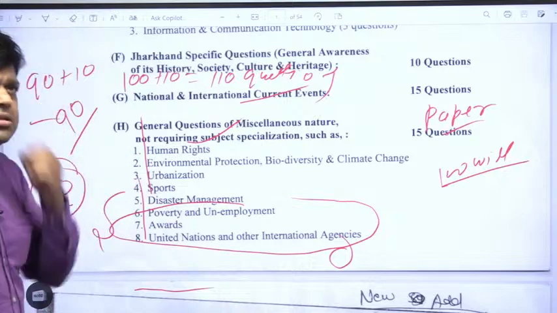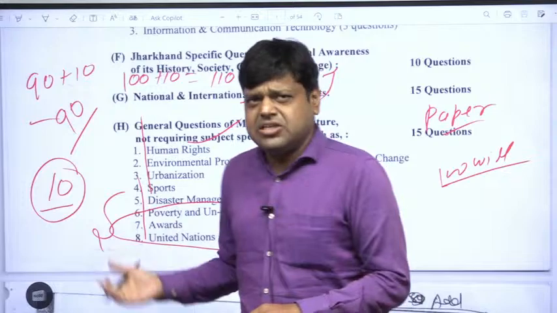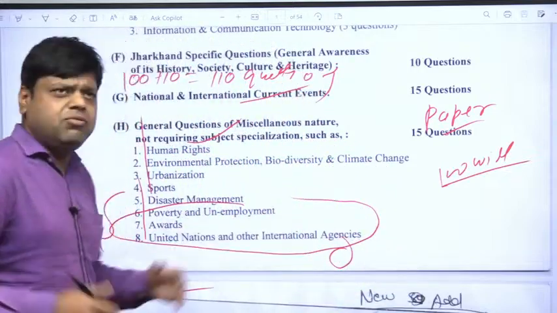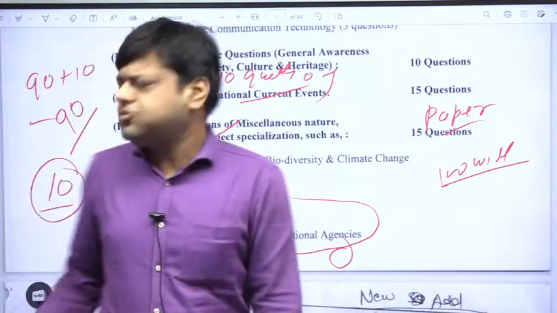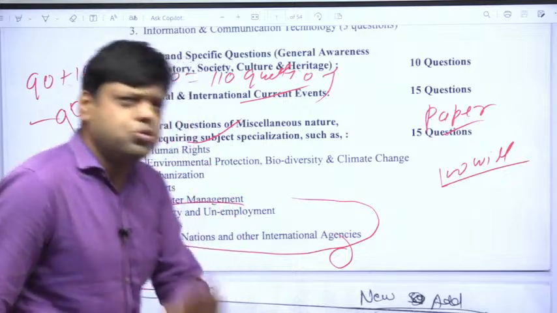Then the awards, a lot of awards related to sports, films, and literature, and for this you will have to consult current affairs magazines, and we will also provide you the complete current affairs material in our institution, so no need to worry.